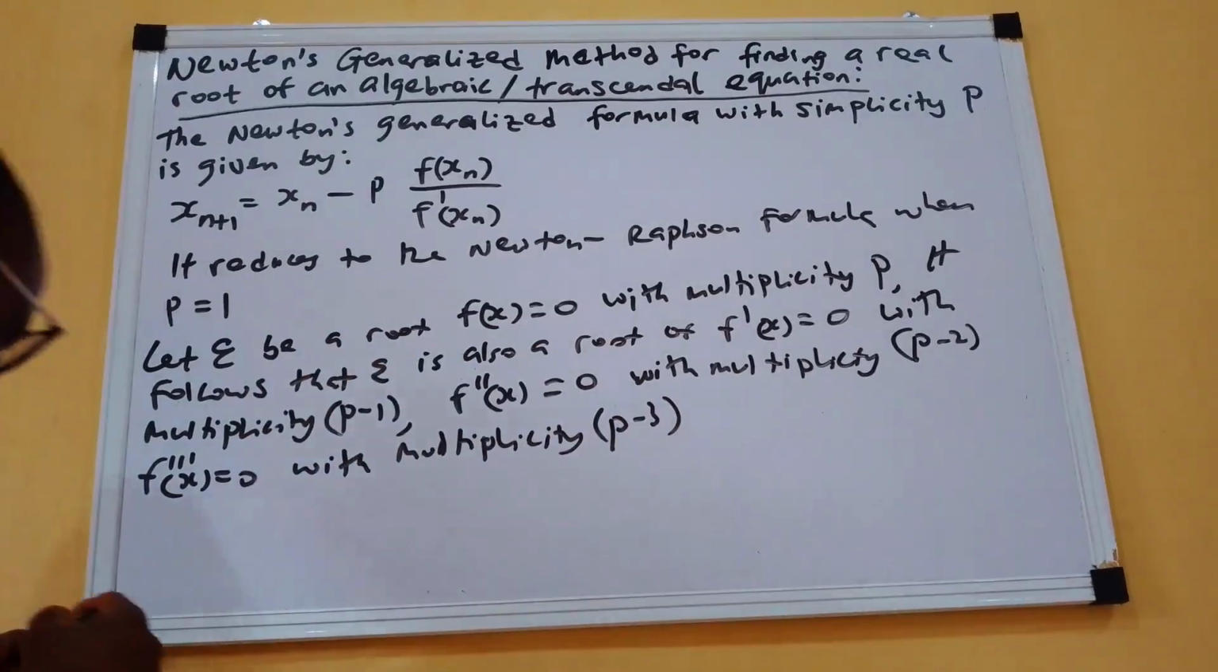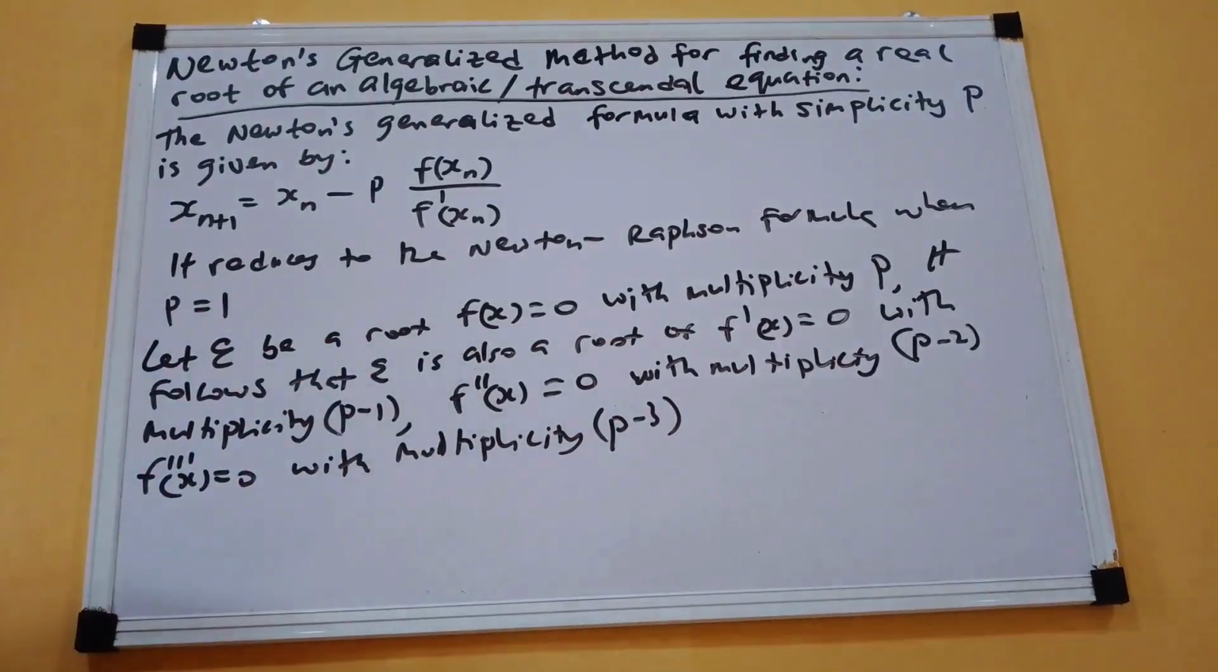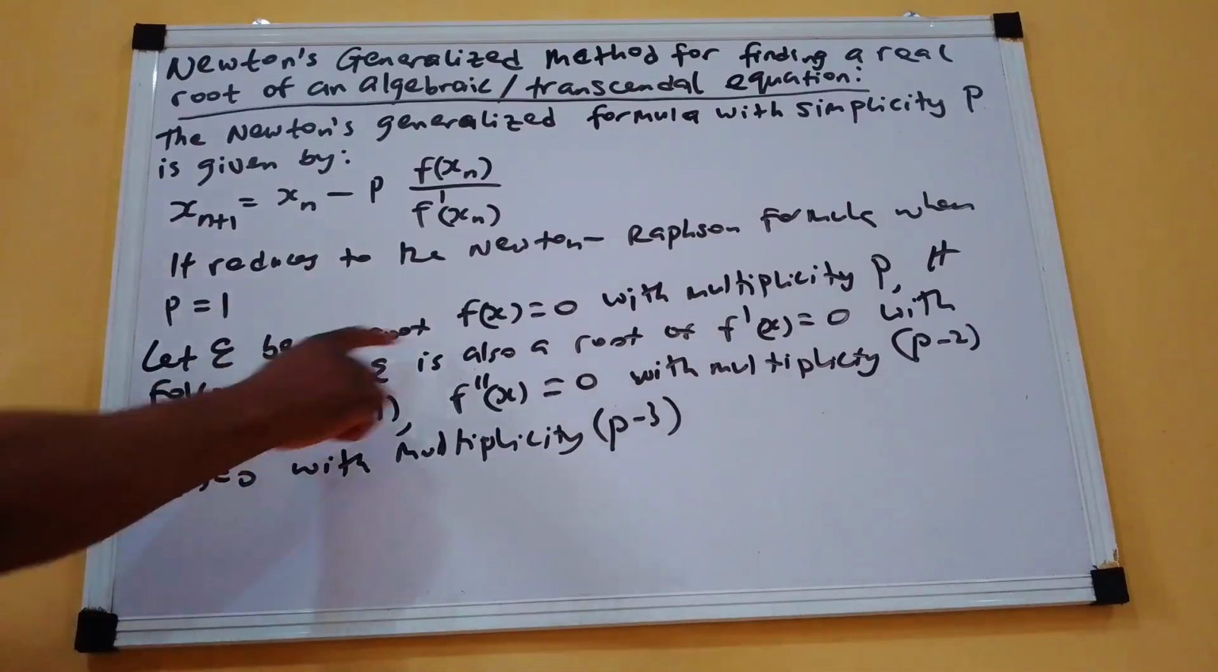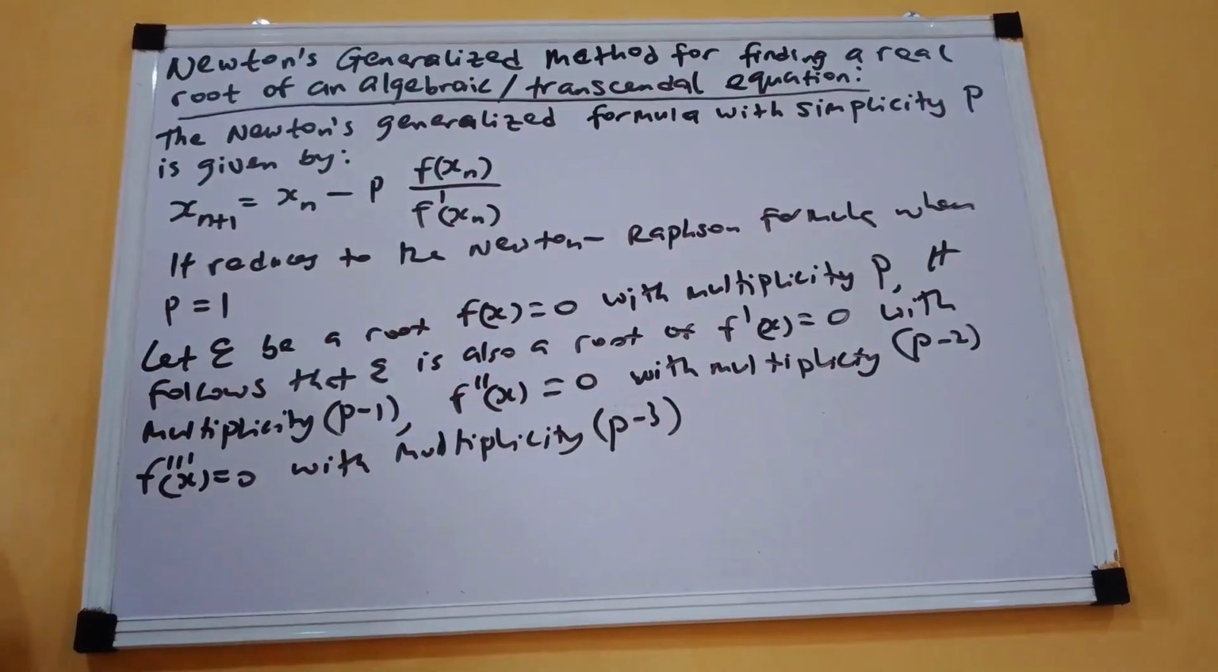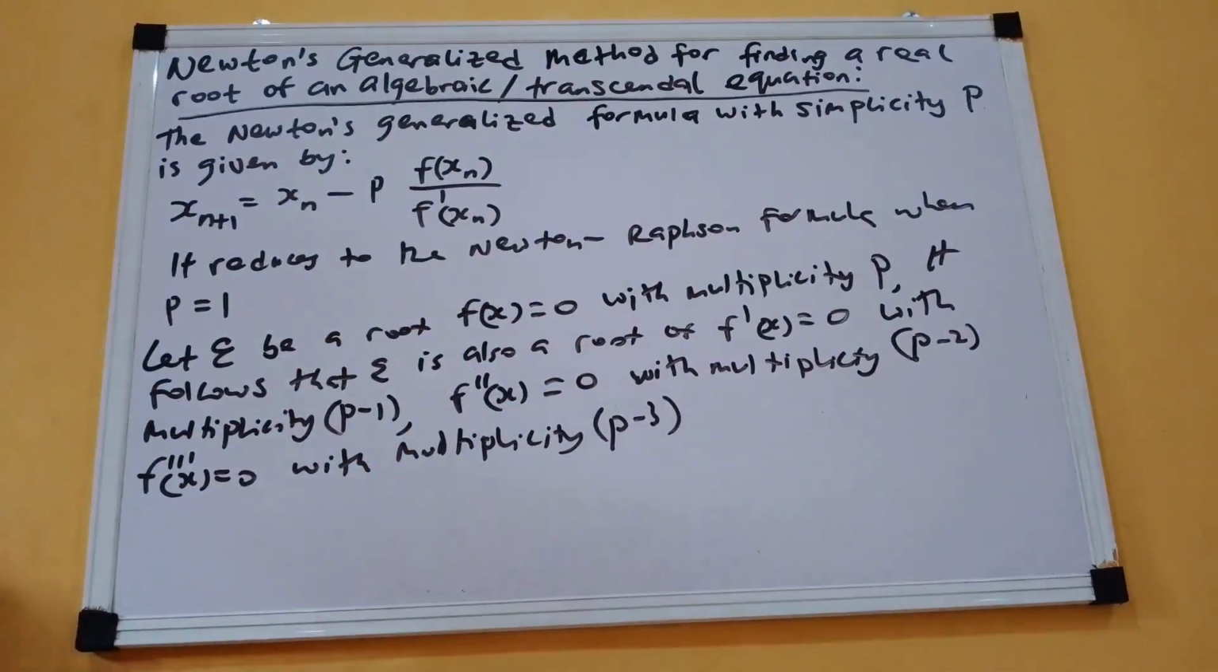So if it is the fourth derivative, then it will be p minus 4, and so on and so forth. So epsilon is a root of this equation. The equation can be a transcendental equation or an algebraic equation. I hope you know the difference between an algebraic equation and a transcendental equation. A transcendental equation may involve trigonometric functions or exponential functions, but the algebraic equation involves only the polynomial. And of course, the right hand side must be equal to 0.